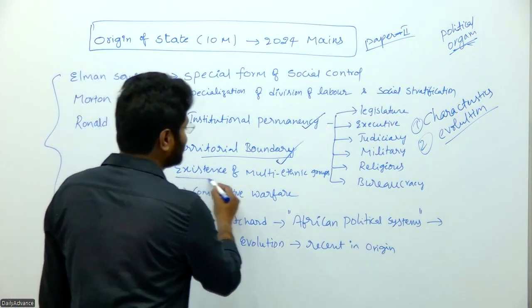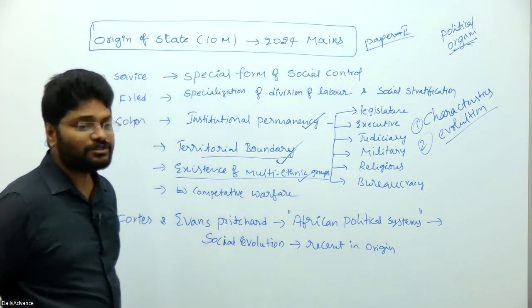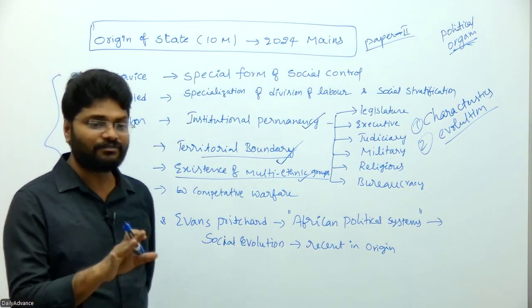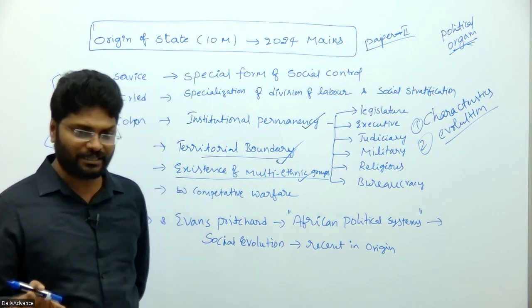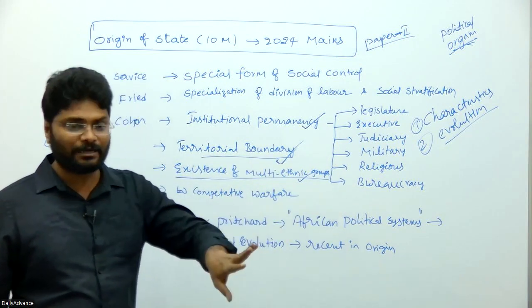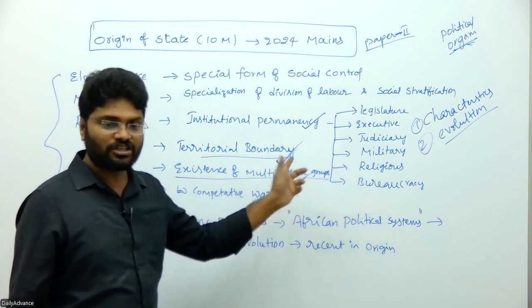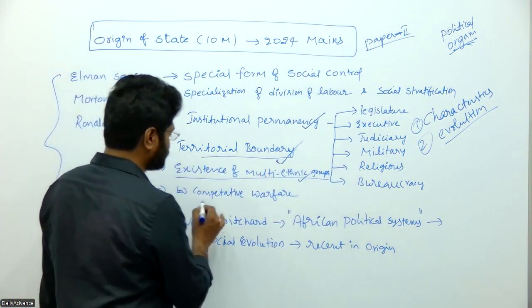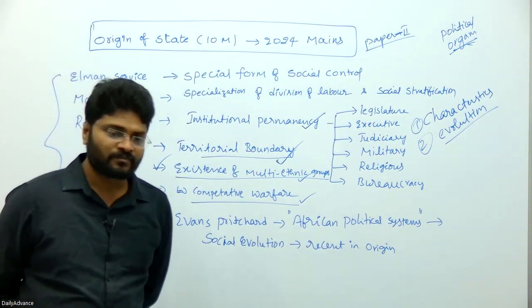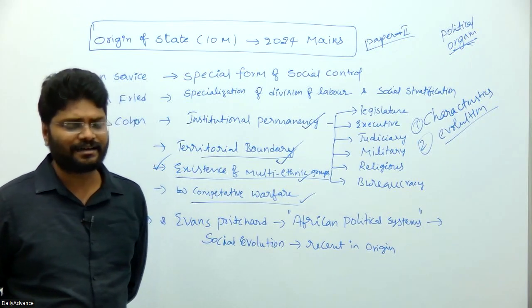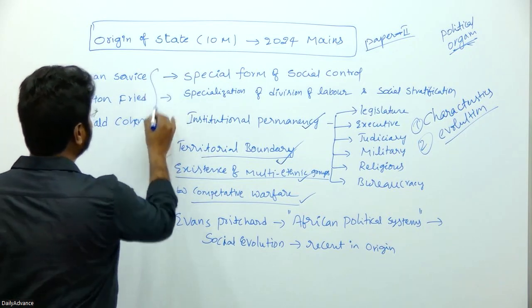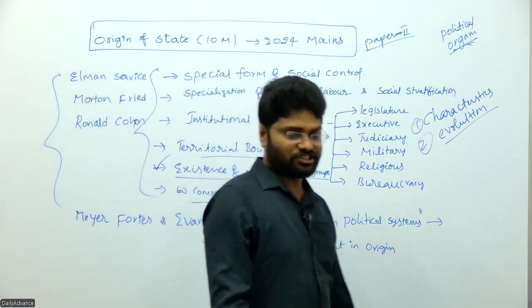And existence of multi-ethnic groups: prior to the evolution of the state, power resided in lineage-based and clan-based groups, but here multiple lineages, clans, tribal and non-tribal people coexist in the state. That is one more key feature. And competitive warfare: states generally engage in warfare, one kingdom attacking another for various reasons, which we will discuss. These are all the characteristics of the state system.